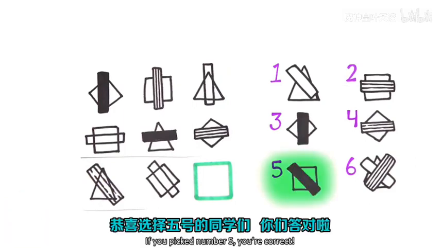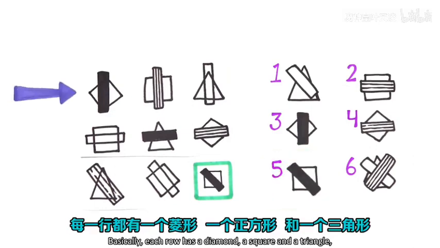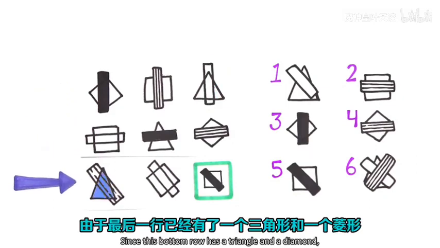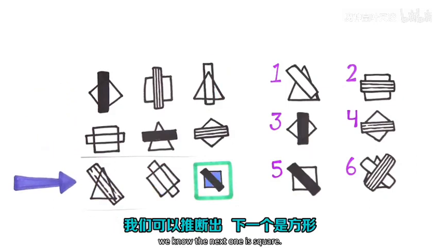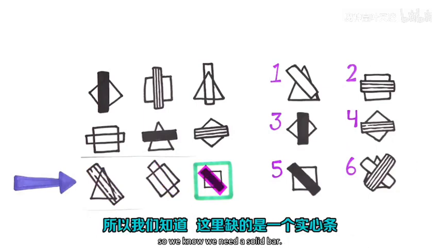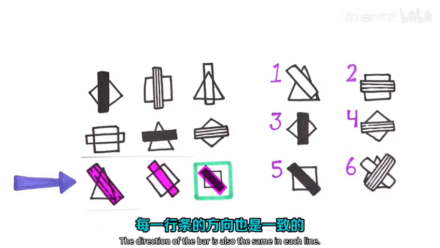If you picked number 5, you're correct. Basically, each row has a diamond, a square, and a triangle, as well as a solid bar, a lined bar, and an empty bar. Since this bottom row has a triangle and a diamond, we know the next one's a square, and it also has a lined and an empty bar, so we know we need a solid bar. The direction of the bar is also the same in each line.